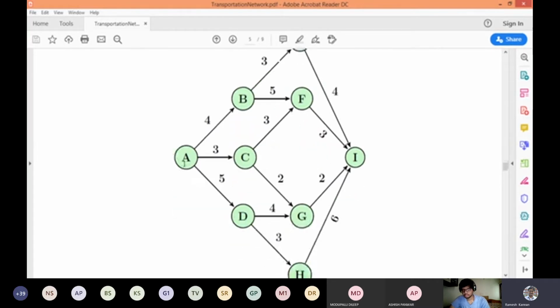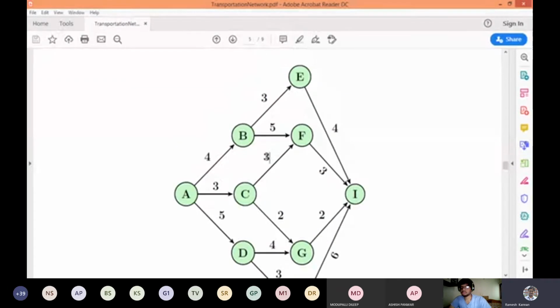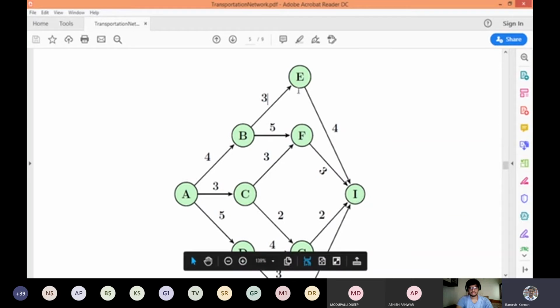So this is basically the problem, A to I. These numbers are kilometers. Say for example, 4 and 5 is 9, 9 plus 3 is 12. So if he takes A, B, F, I, he has to travel 12 kilometers. Whereas in this case, A, B, E, I, it is 4 plus 4 is 8, 8 plus 3 is 11. So this particular route looks a little longer, but in terms of kilometers it is less. So don't get carried away by the geometry. This is just a representation. It's not done as per scale.